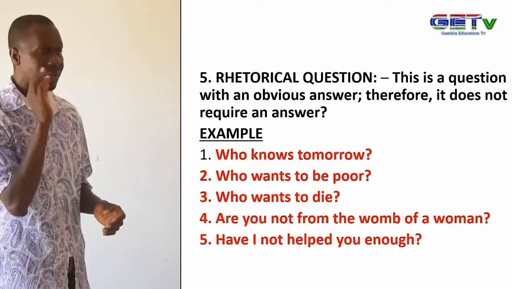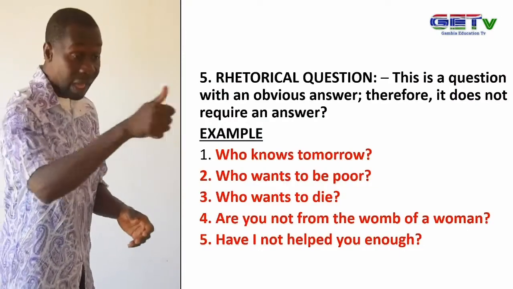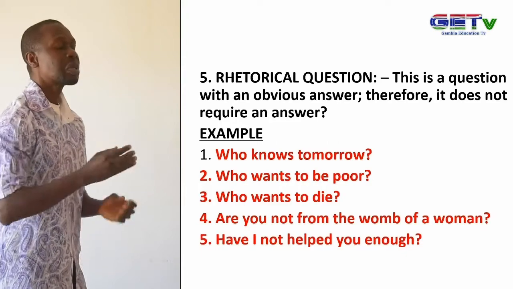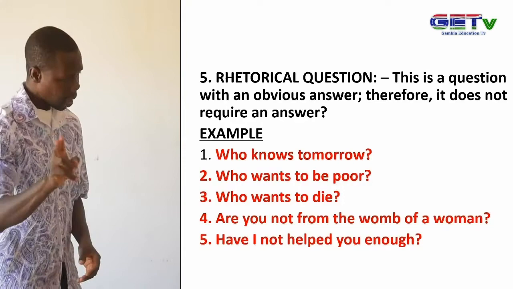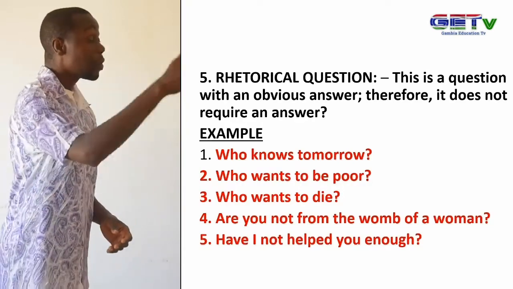And the first question is, who knows tomorrow? These are questions that don't require any answer, because the answer is obvious to everybody. Who wants to be poor? No one, so we are not requiring any answer there, as the answer is also obvious. Who wants to die? That is a rhetorical question. Are you not from the womb of a woman? When you ask these questions, you require no answer.